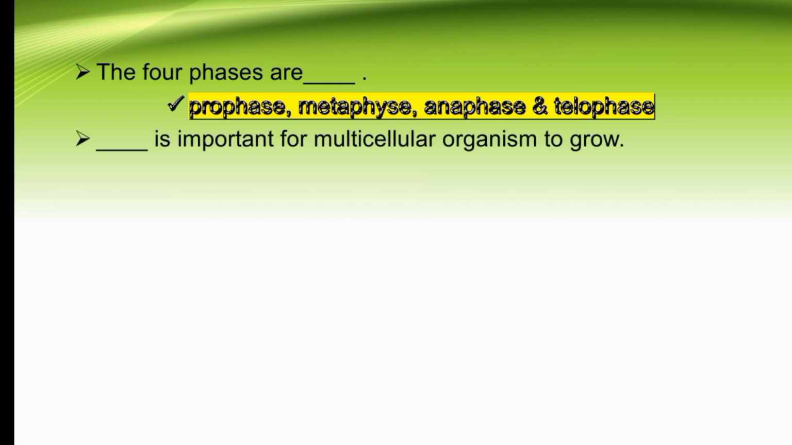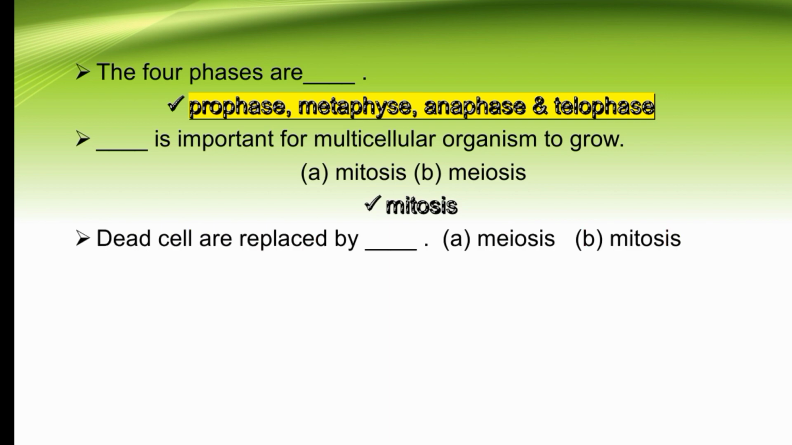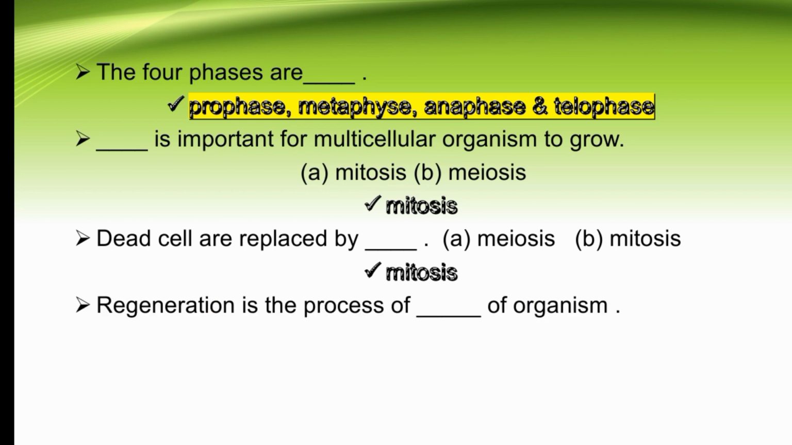Dash is important for multicellular organisms to grow. So the right option is mitosis. Mitosis is important for multicellular organisms to grow because it produces new cells. Dead cells are replaced by dash: meiosis or mitosis? So dead cells are replaced by mitosis. The right option is B. We can also consider these as functions of mitosis. Regeneration is the process of dash of an organism: renewal of an organism or removing of an organism? So regeneration is the process of renewal of an organism, and regeneration also occurs by mitosis.